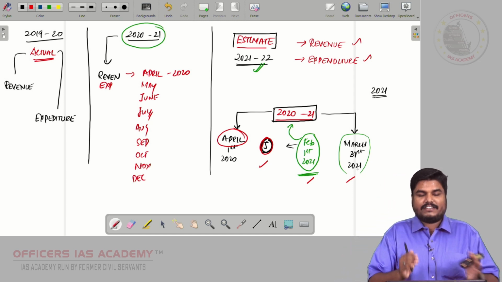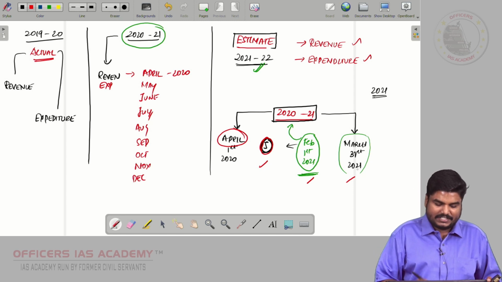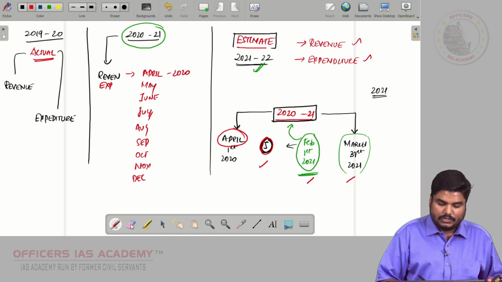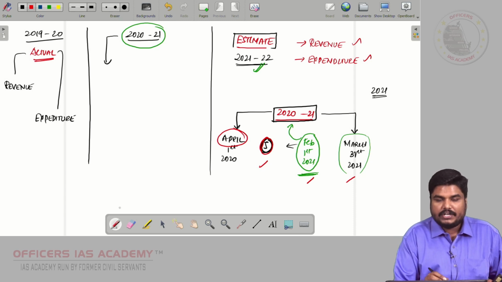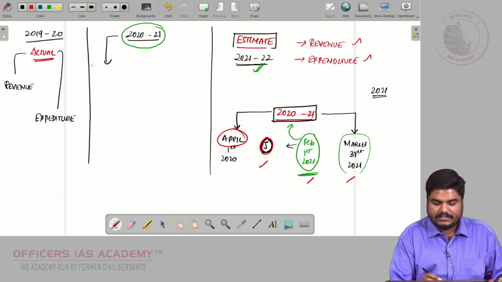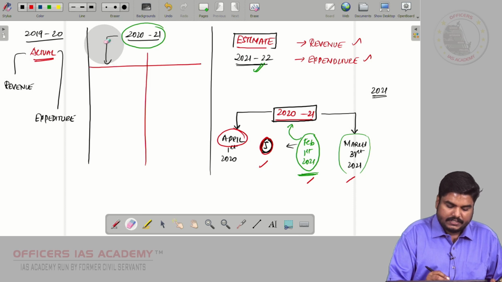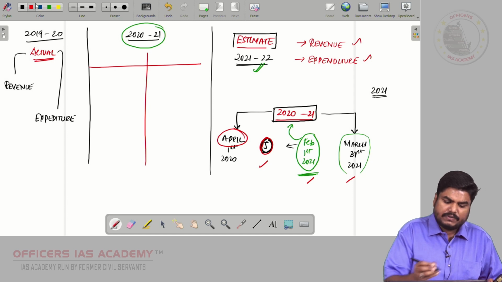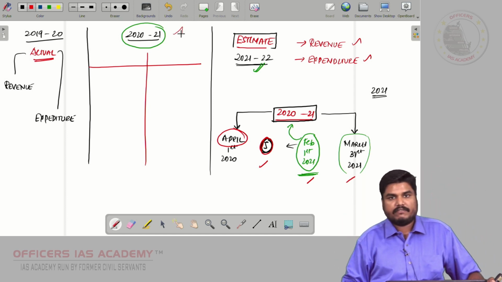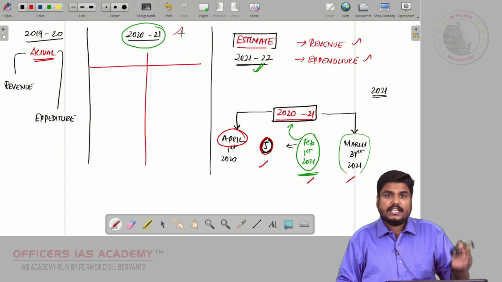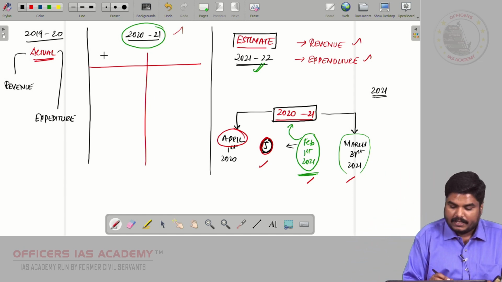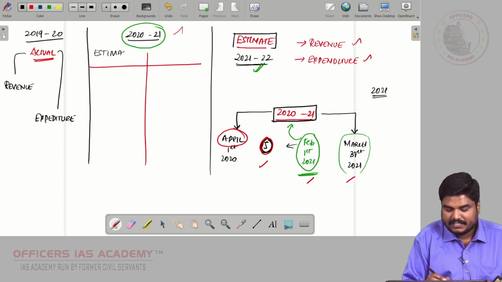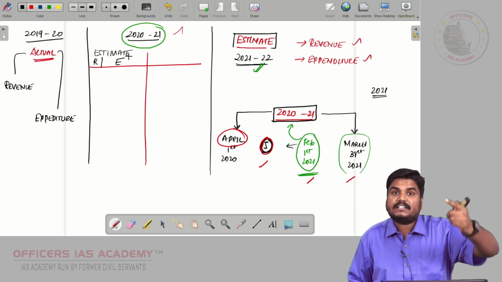So, in this situation, what will the Finance Minister do? The Finance Minister will be depending on two data of 2020-21. What are those two data? So, friends, while presenting the 2020-21 budget, the estimated revenue and estimated expenditure would have been presented in that budget.